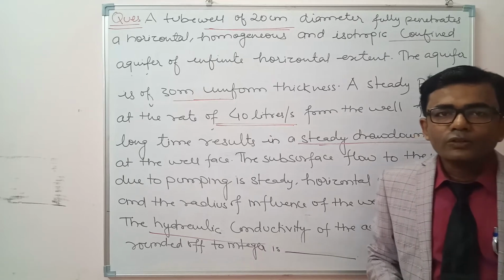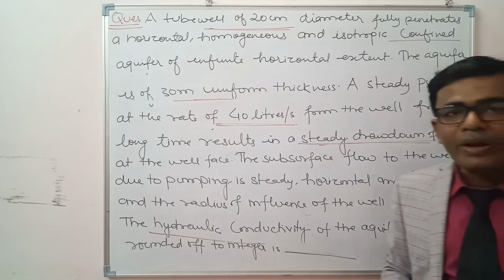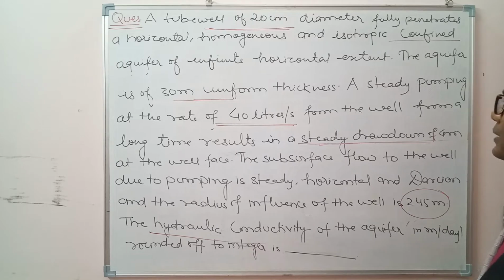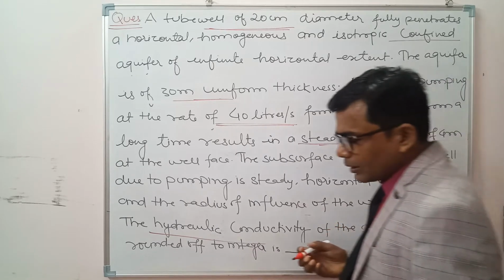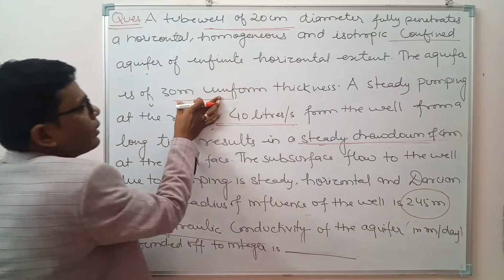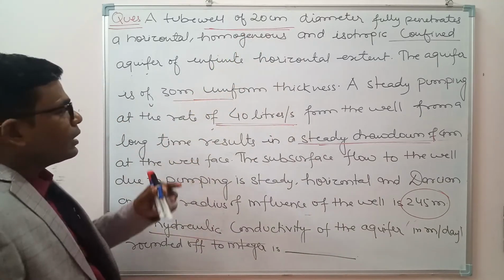Hello everyone. So the next question is from the confined aquifer. You can see here a tube well of 20 centimeter diameter fully penetrates a horizontal, homogeneous and isotropic confined aquifer of infinite horizontal extent. The aquifer is of 30 meter uniform thickness. So here you can see the diameter of the tube well is 20 centimeter and the aquifer thickness is 30 meter.